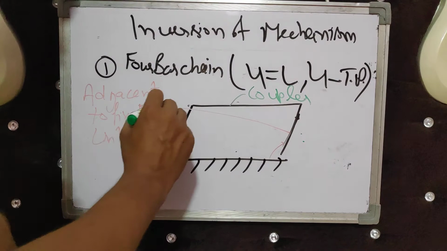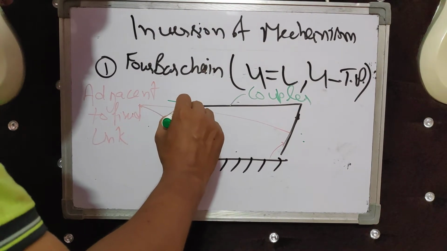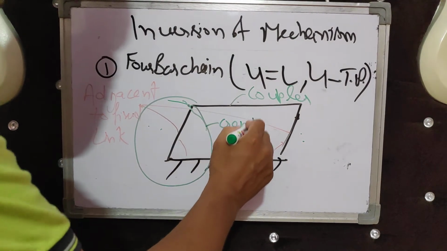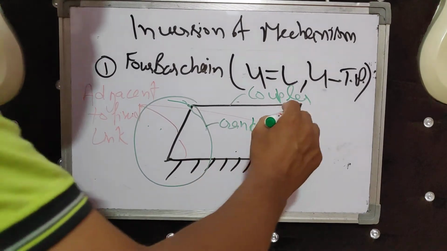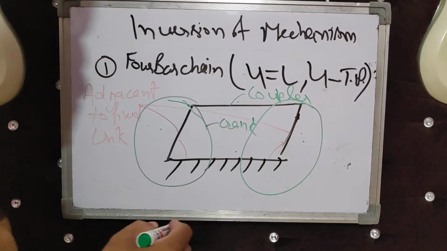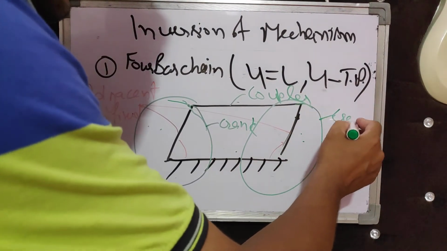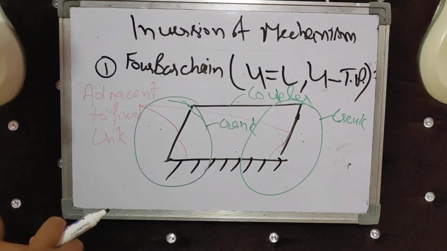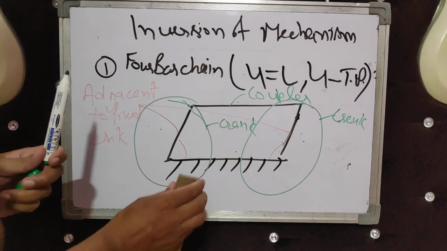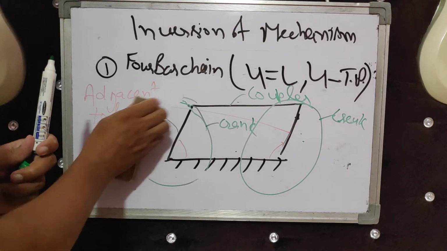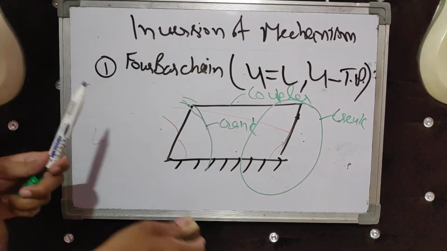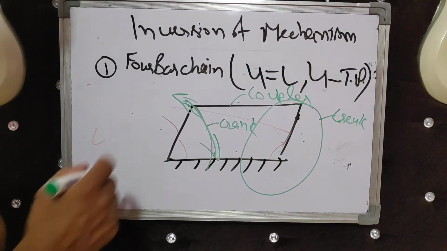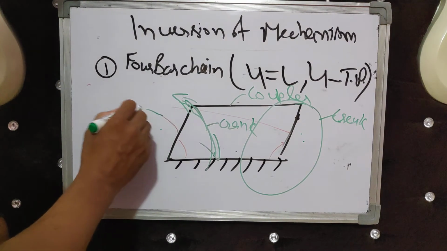Now depending upon the motion, if this link rotates completely, then it is called a crank, and if this also rotates completely, it is also called a crank. This is called double crank mechanism. And if one of the links does not rotate completely, it oscillates up to a position, then it is called a rocker.